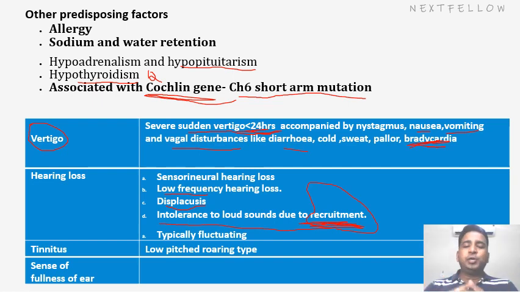Why does it happen? I told you the saccule gets distended and comes in close proximity to the footplate. So whenever louder sounds hit the footplate, they are directly transmitted to the saccule, leading to an attack of vertigo or hearing loss. And then comes tinnitus, which is generally a low pitched roaring sound. It is low frequency hearing loss, low pitched tinnitus. Okay.